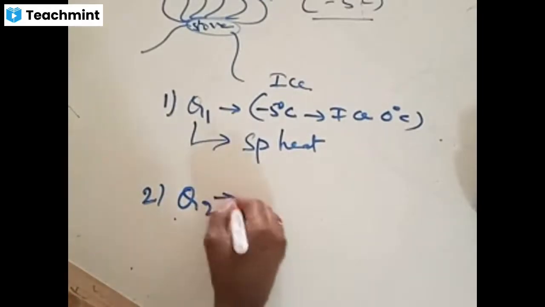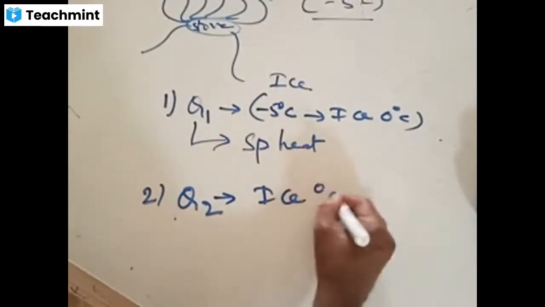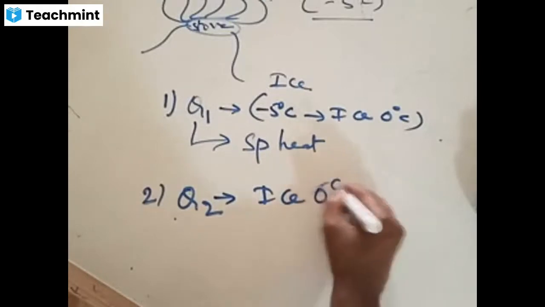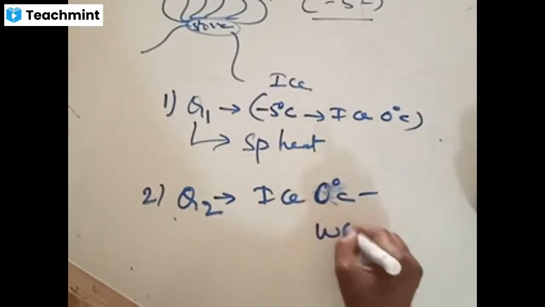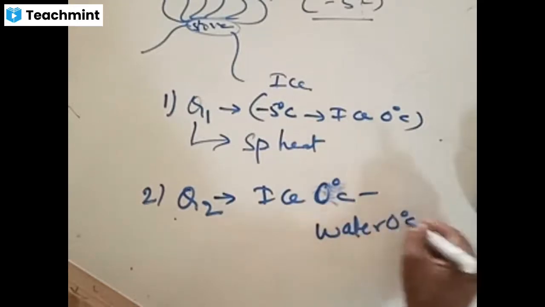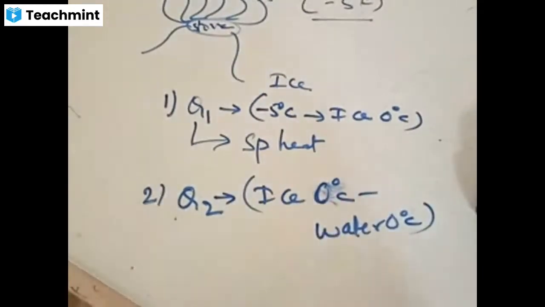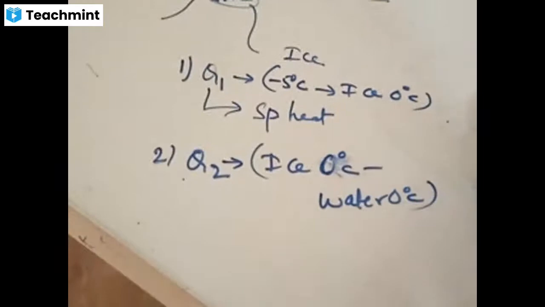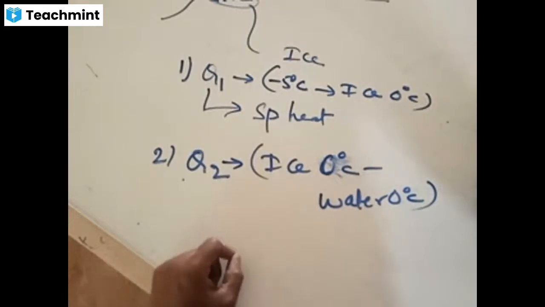In the second step, what happens is that it is converting from ice at 0 degrees to water at 0 degrees. What kind of heat is this? Check out. Step by step process. There are 4 to 5 steps we get. I said now these are the step by step processes.